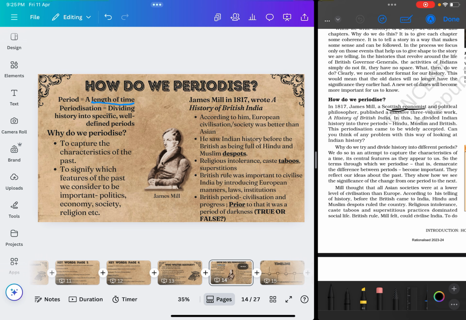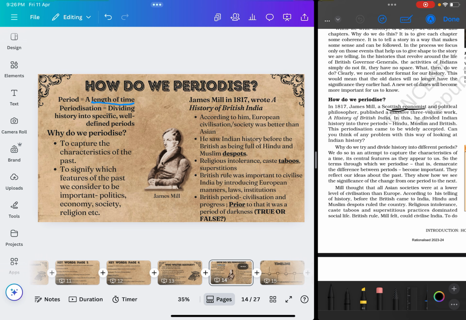Now, why are we dividing history into these well-defined specific periods? Because think about it. If I tell you that you have to study history, but which history do you have to study? Do you have to study all of history? No, that's far too much for anybody to really study. So we want to create something that we can focus on, right?